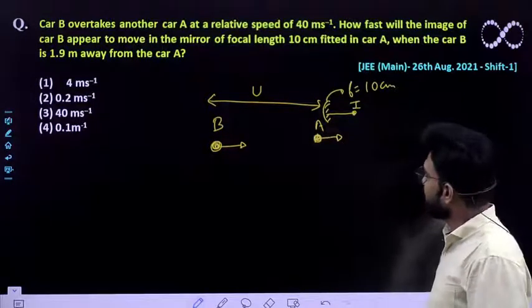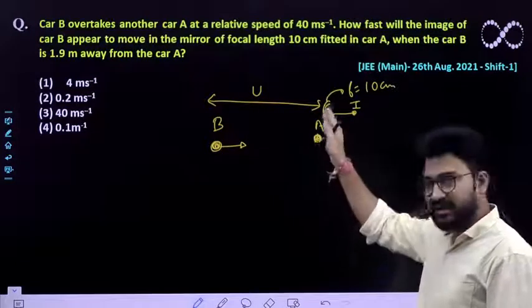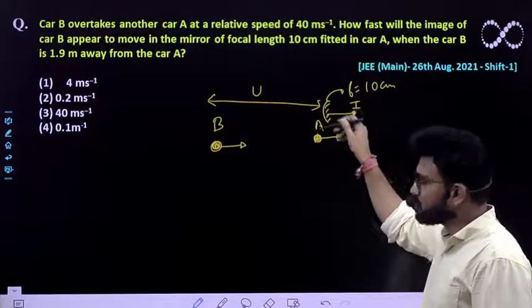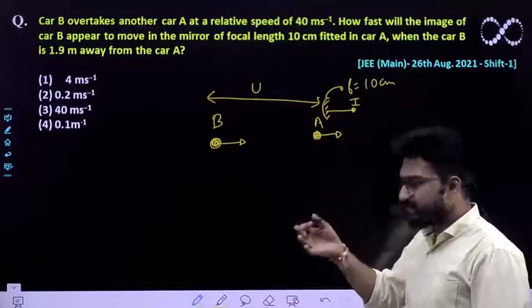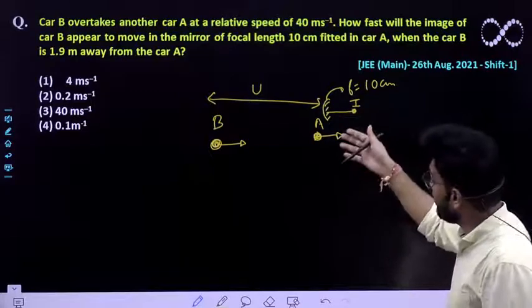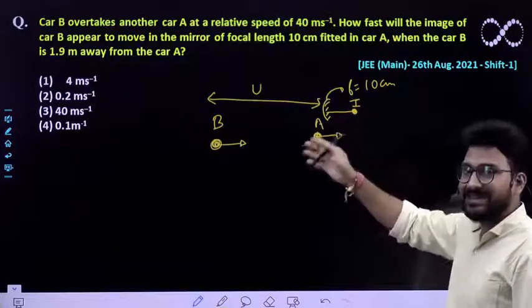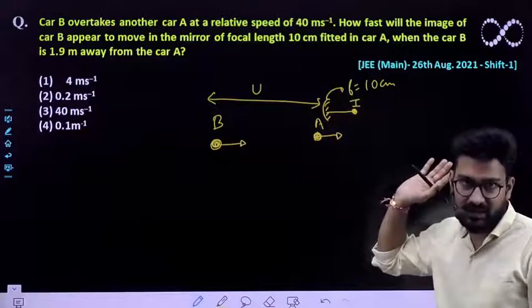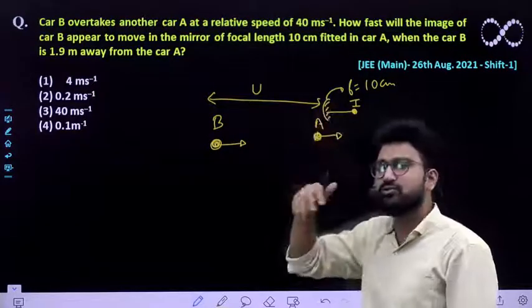Car A and the mirror are moving with the same speed, so the reference frame of these two is the same. So if I can find out the image speed with respect to the mirror, that would also be considered as the image speed with respect to car A, the person sitting in car A. I hope this is clear, because car A and the mirror are moving with the same speed.